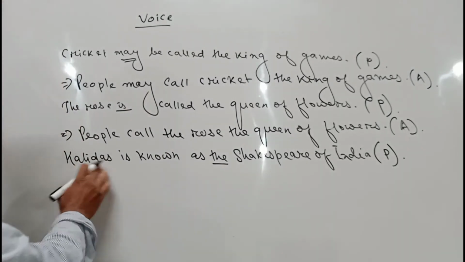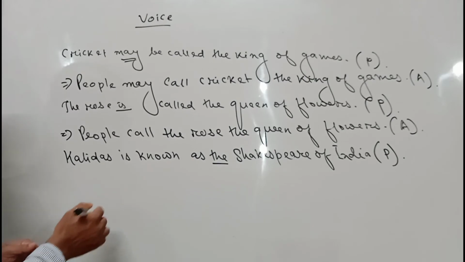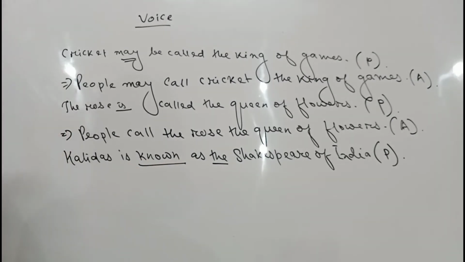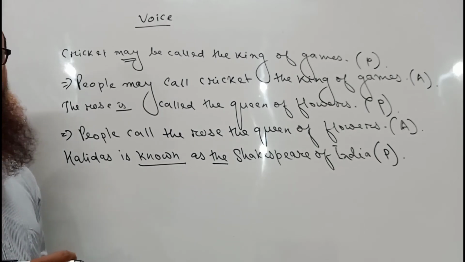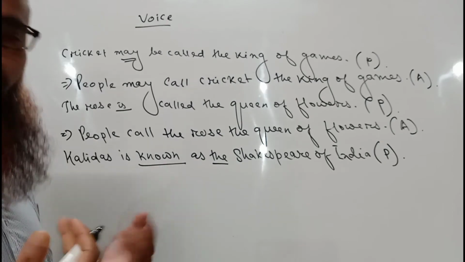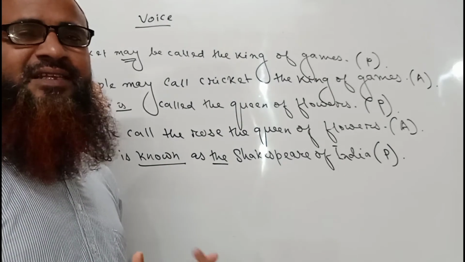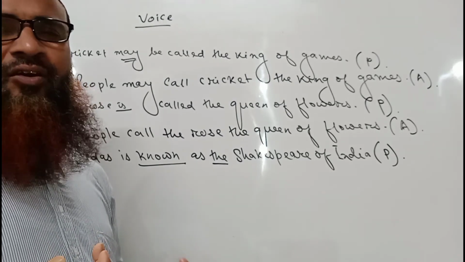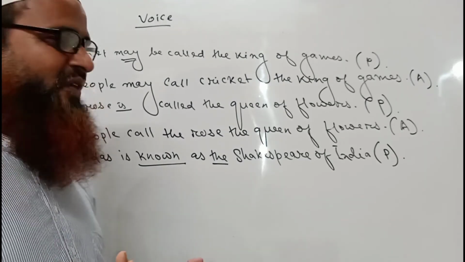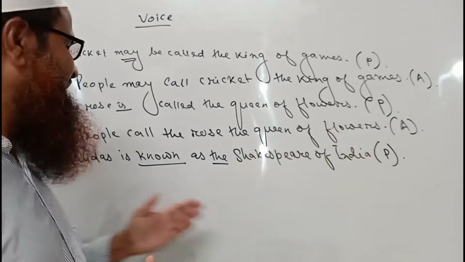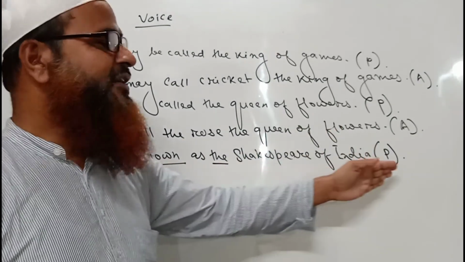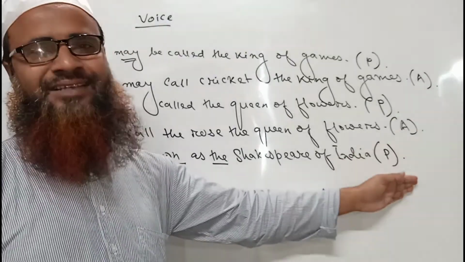Now you can see this is a sentence of passive voice also, because here it is "known". So Kalidas is known as the Shakespeare of India. To whom is Kalidas known as the Shakespeare of India? It is only to people of India, or only to us. That is why here it will be "Kalidas is known as the Shakespeare of India to us."